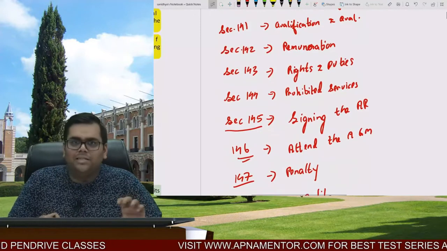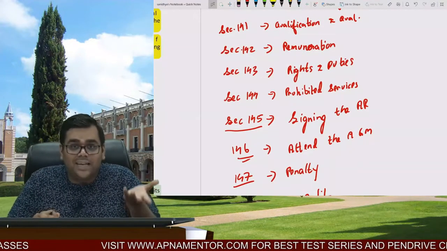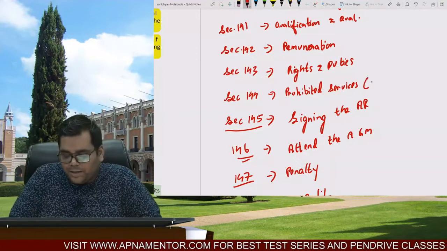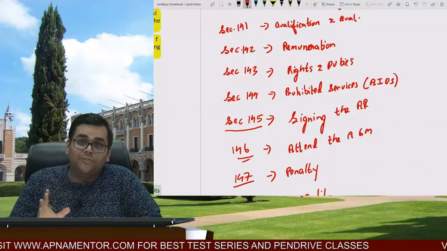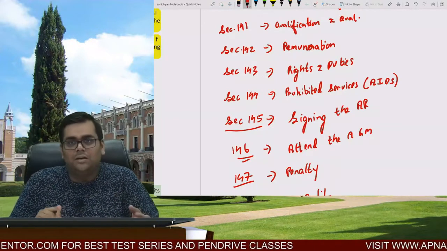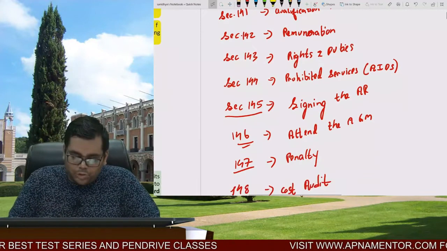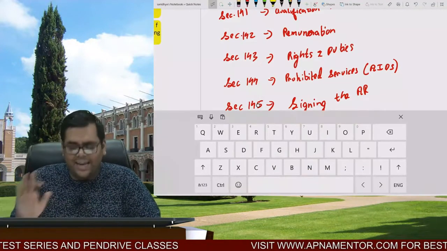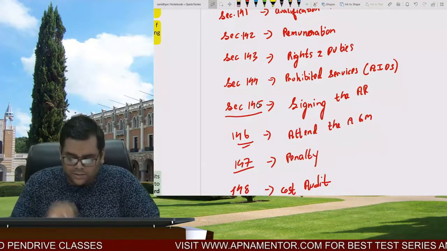you just remember the auditor has done something because of which he has got aids. Now please don't take this in a wrong sense, in a wrong manner. This is only for you to memorize the stuff, right? While performing the duties, the auditor has contracted aids, right? So do you remember that section 144 is aids? That is something prohibited. It's also a formula to learn the prohibited services.